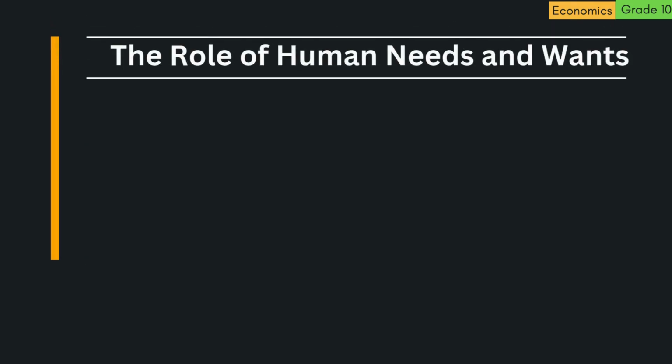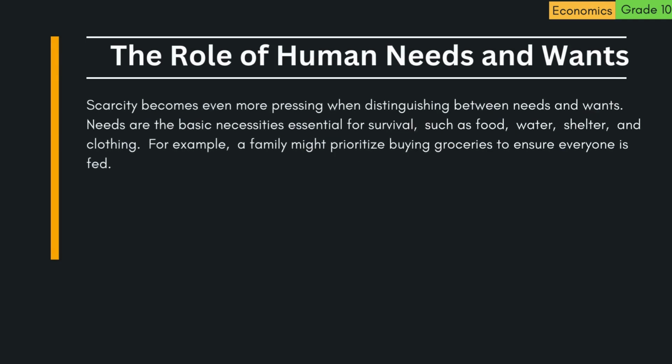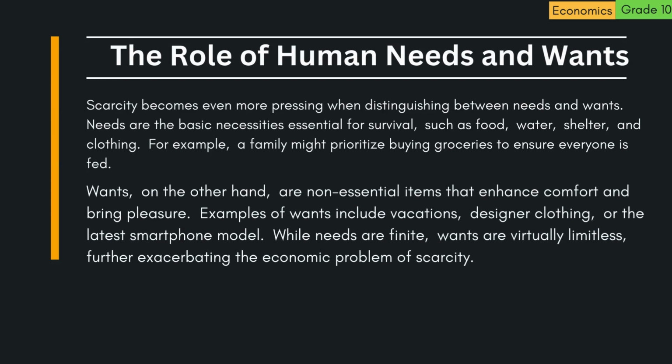The role of human needs and wants. Scarcity becomes even more pressing when distinguishing between needs and wants. Needs are the basic necessities essential for survival, such as food, water, shelter, and clothing. For example, a family might prioritize buying groceries to ensure everyone is fed. Wants, on the other hand, are non-essential items that enhance comfort and bring pleasure. Examples of wants include vacations, designer clothing, or the latest smartphone model. While needs are finite, wants are virtually limitless, further exacerbating the economic problem of scarcity.